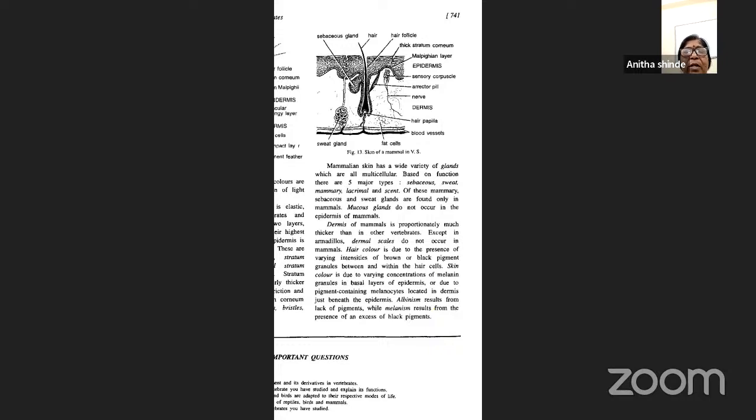Then next, it also possesses hair color. The hair color is due to the presence of brown or black pigment, which is present in the hair. Okay. So this is about the mammals.